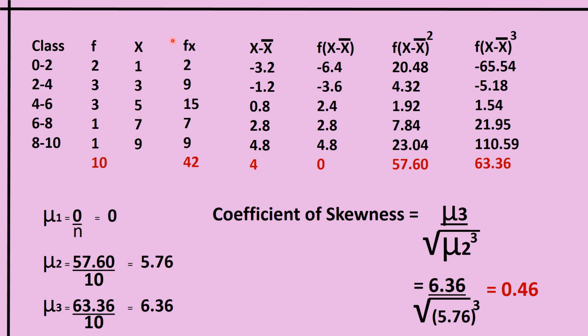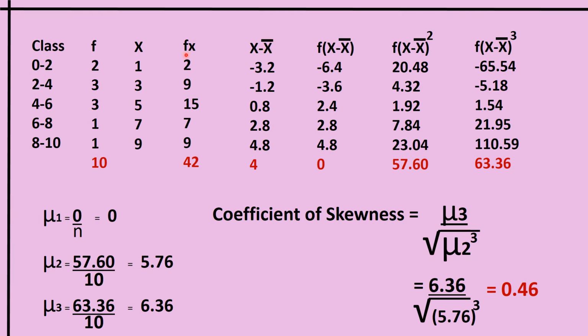Then we have to get the fx. F into x, that is fx. 2 into 1 is 2. 3 into 3 is 9. Like that, we have to find the fx. Then we have to get x minus x bar. For that, we have to calculate x bar. In this case, I have calculated the x bar and it is 4.2. The x bar for this problem is 4.2.